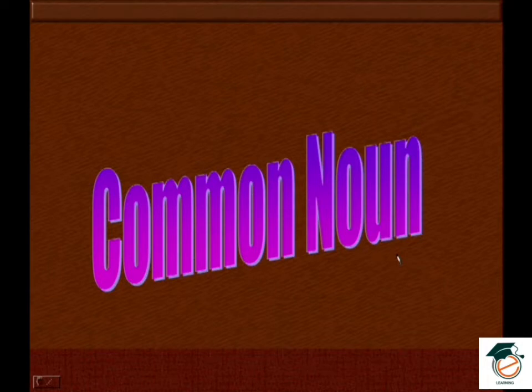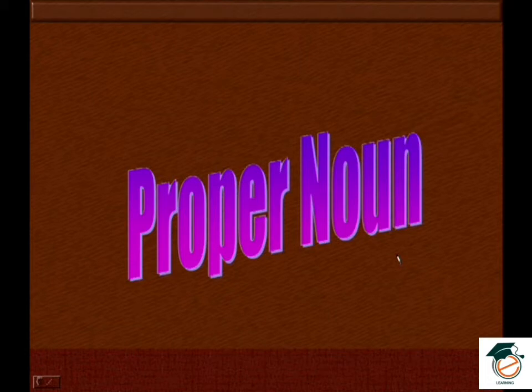We discussed the common noun. So what is the common noun? It is a general definition. It's the name of a place, thing or person, a group. So it's a common name given to different places or things or people. Proper noun. So what is proper noun? The name given to an individual person, place or thing is called a proper noun. We have seen many examples.